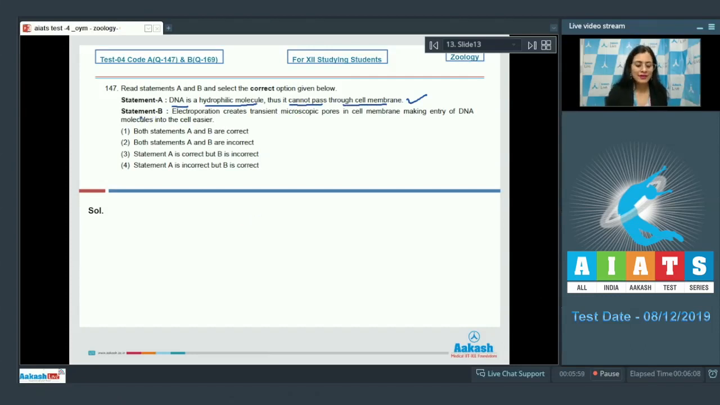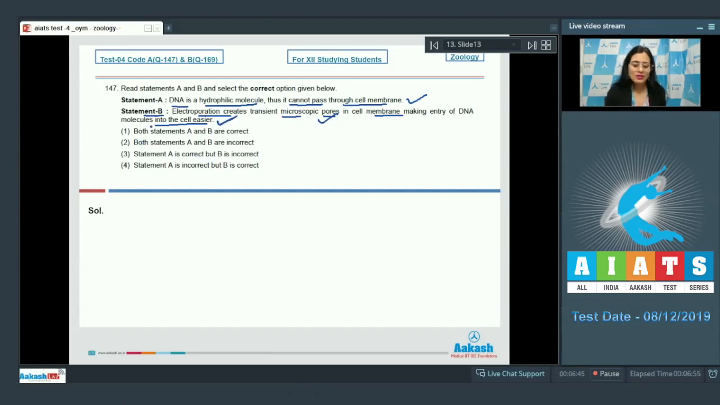Let's read the second statement. Statement B. Electroporation creates transient microscopic pores in cell membrane, making entry of DNA molecules into the cell easier. And this is also a correct statement. In electroporation, short electrical impulses of high field strength are given, which increase the permeability of protoplast membrane by creating transient microscopic pores, thus making the entry of DNA molecules into the cells much easier. So both the statements are correct.